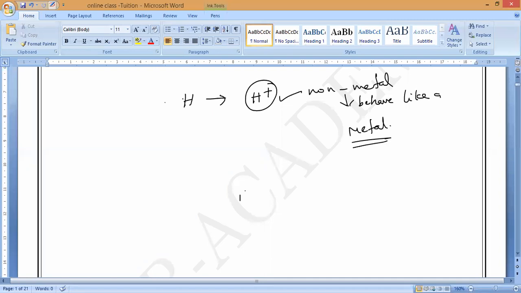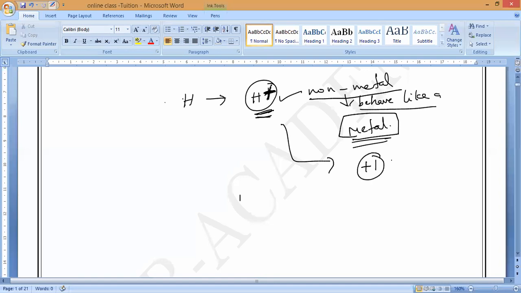Now, what is the reason why hydrogen is behaving like a metal, even though it is a non-metal? Even though it is a non-metal, it will behave like a metal by losing one electron, H plus. But the exact reason, you will study in the plus one class.